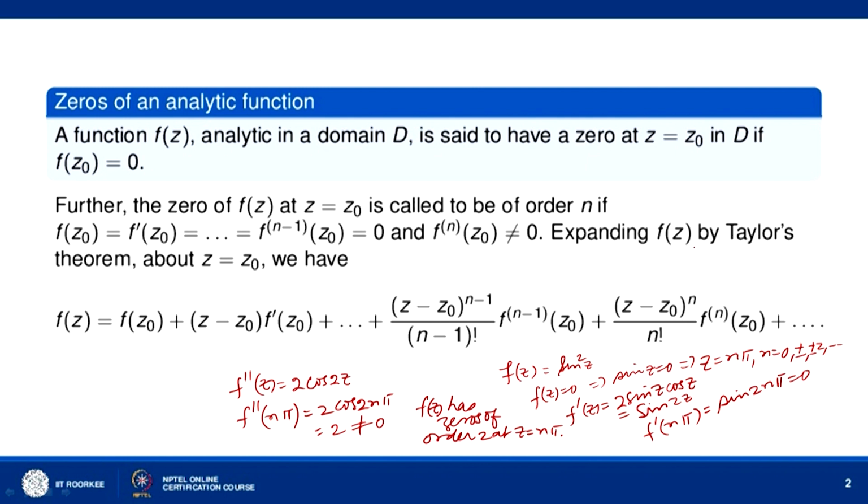Now if you write the Taylor series expansion of f(z) about the point z equal to z naught, then we can write f(z) equal to f(z naught) plus (z minus z naught) f prime (z naught), plus and so on, plus (z minus z naught) to the power n minus 1 over (n minus 1) factorial f^(n minus 1)(z naught), plus (z minus z naught) to the power n over n factorial f^(n)(z naught) and so on. Now here, if your function f(z) has a zero of order n, then f(z naught) will be 0, f prime (z naught) will be 0, up to f^(n minus 1)(z naught) will be 0. So the first n terms will vanish and we will have f(z) equal to (z minus z naught) to the power n over n factorial f^(n)(z naught), then (z minus z naught) to the power n plus 1 over (n plus 1) factorial f^(n plus 1)(z naught) and so on.